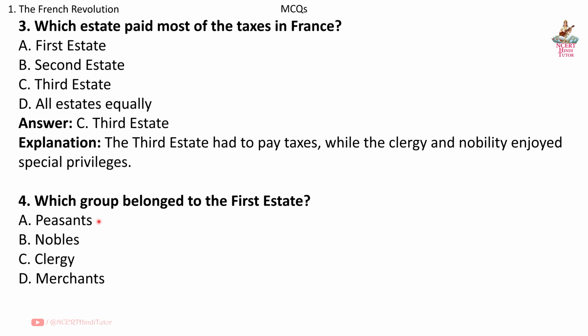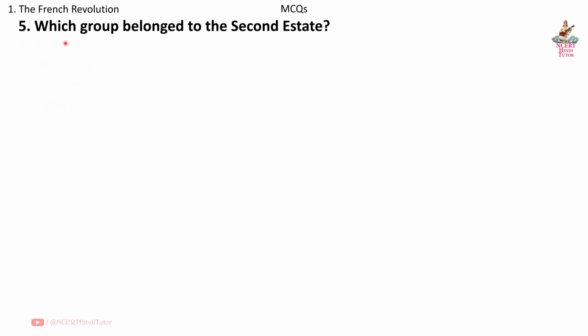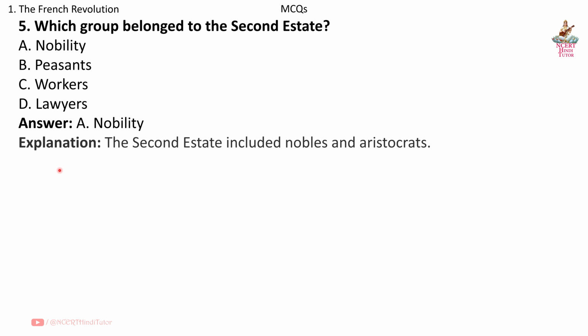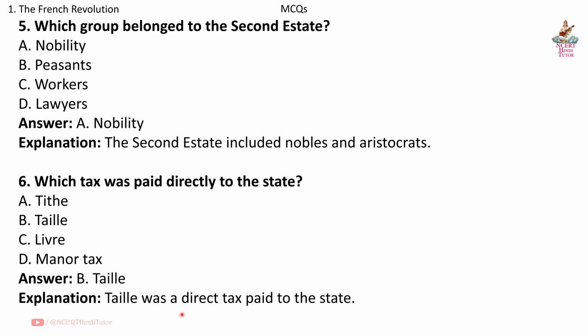Question 4. Which group belonged to the first estate? Answer C. Clergy. Explanation. The first estate consisted of the clergy or church officials. Question 5. Which group belonged to the second estate? Answer A. Nobility. Explanation. The second estate included nobles and aristocrats. Question 6. Which tax was paid directly to the estate? Answer B. Taille. Explanation. Taille was a direct tax paid to the estate.